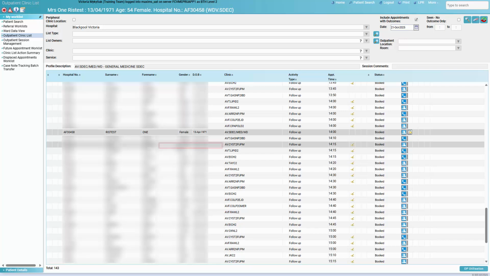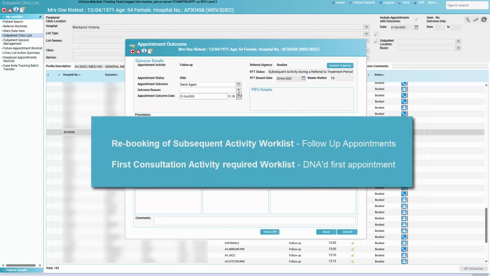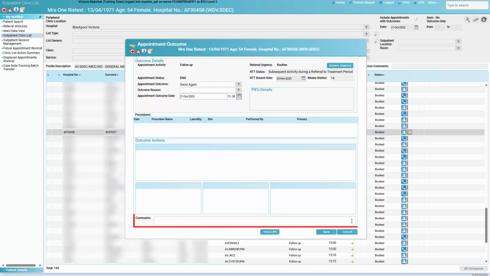and select DNA. In the appointment outcome field, there are 3 options: Send Again, Discharge Back to Referrer, and No Further Activity with Me, Keep Other Appointments. Selecting Send Again will place the patient back onto the relevant work list to have a new appointment booked. Rebooking of Subsequent Activity work list for follow-up appointments, or the First Consultation Activity Required work list for patients who have DNA'd their first appointment. Add any additional information into the comments field if required, and click Save.